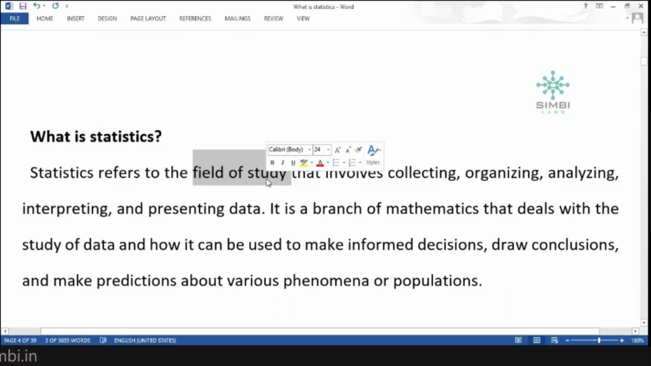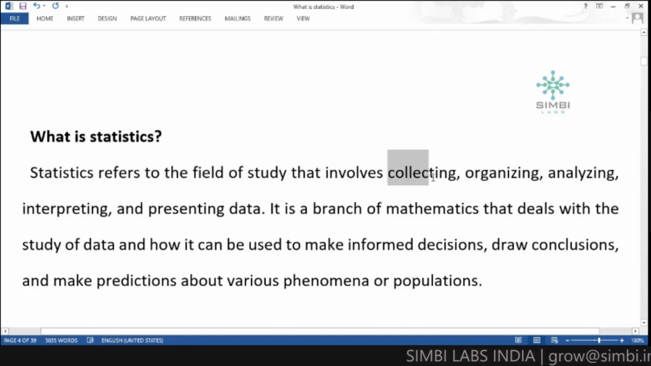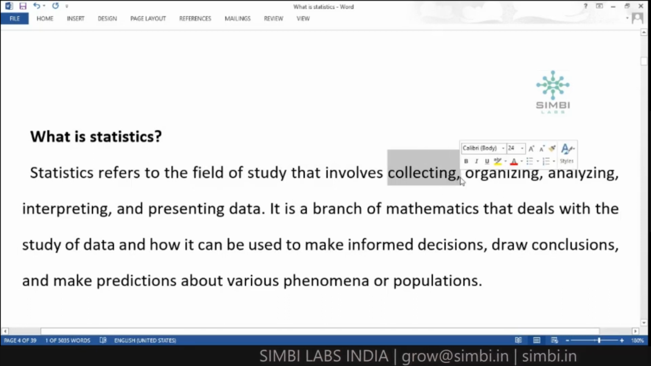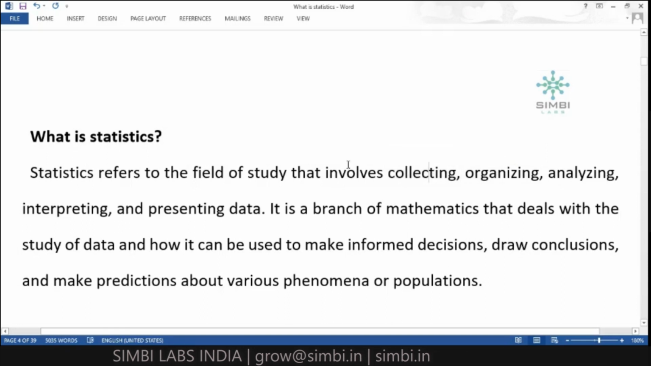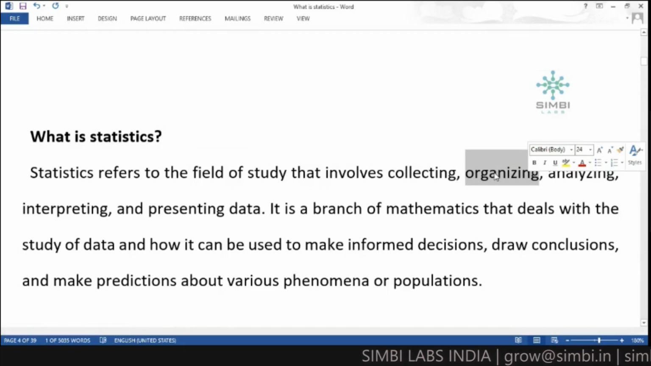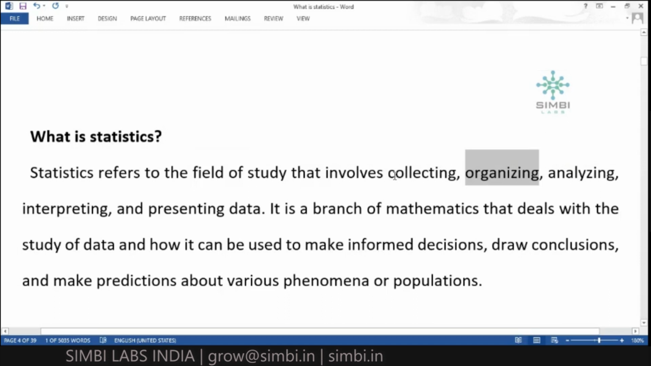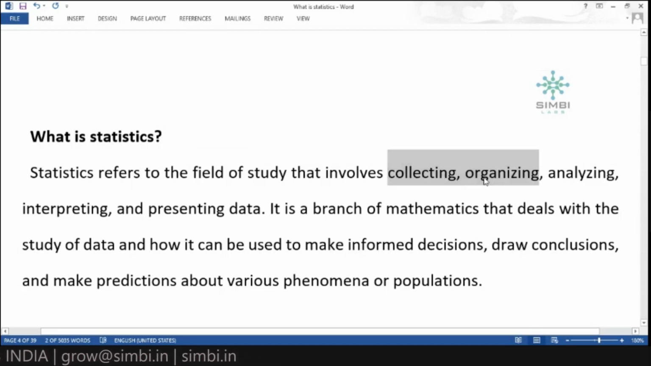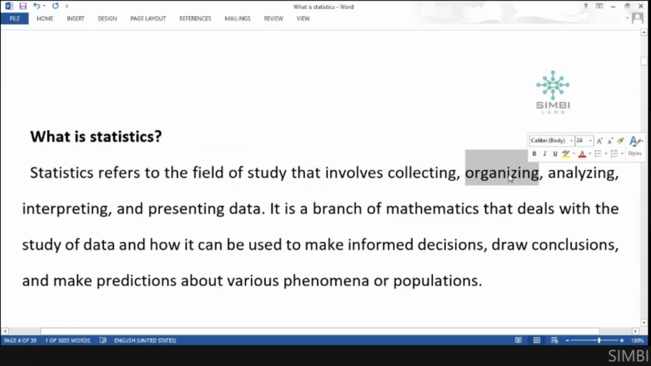When you are doing that field study, it involves collecting that information. We will collect the information, and whatever information we collected, we will organize it. Organization will be performed by following some picture representation, diagrammatic form or any graphical representation. Like that, we will show the collected information in one picture. That is organizing. We can also say it is summarizing.